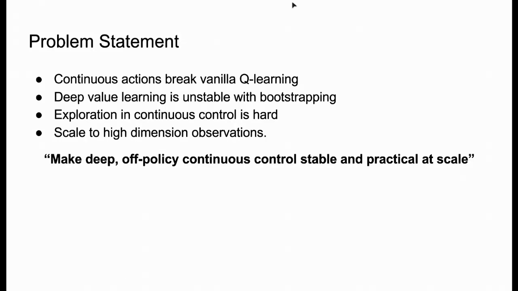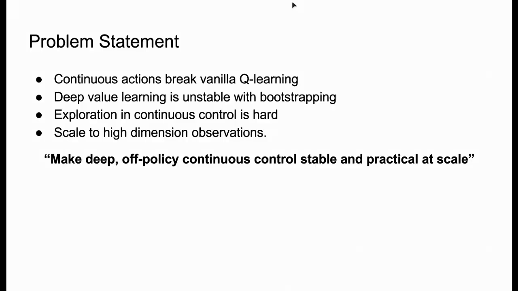The paper frames four concrete obstacles. First, continuous actions. The DQN argmax becomes a full optimization every step, and if you discretize, the action count explodes, and we lose precision. Second, deep value learning with bootstrapping is fragile.